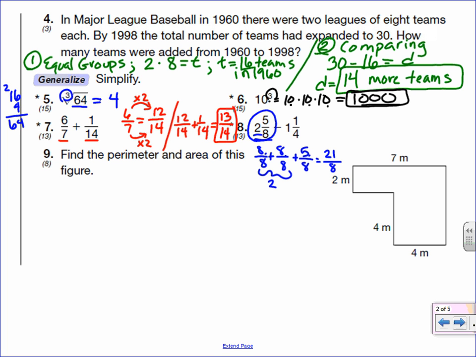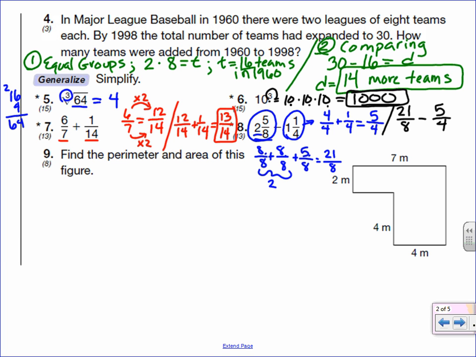And then for 1 and 1/4, 1 is 4 fourths. And then plus that 1/4 is 5 fourths. So I can replace 1 and 1/4 with 5 fourths. So if I rewrite that problem with those numbers that I just did, I would have 21 eighths minus 5 fourths. But I still have a problem because I don't have a common denominator. 8 and 4 are not the same, so I can't do the subtraction yet.